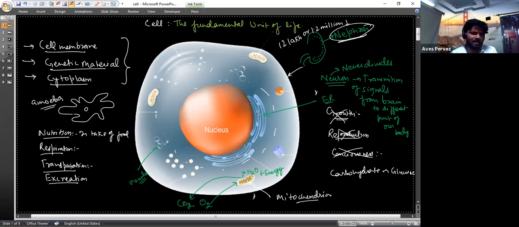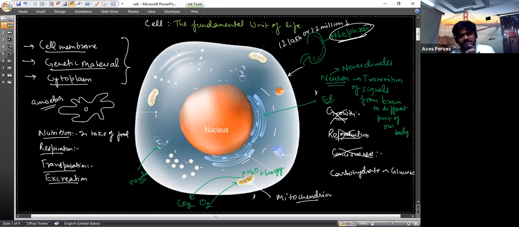Okay. Moreover, why do we consider the cell as the basic fundamental unit of life? Because a cell alone can perform all those activities which a living organism must do in order to say whether it is alive or not. For example, every living organism performs nutrition, means every living organism needs food. So the cell also needs food, and here we have a specialized cell organelle, the mitochondria, that is responsible for producing energy for performing different metabolic activities taking place inside the cell.